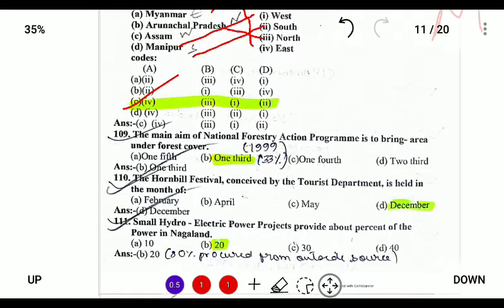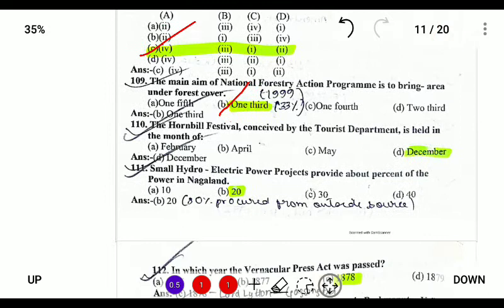The main aim of the National Forestry Action Programme is to bring the area under forest to one third. It was decided in 1999 to bring the forest in India up to 33% of the total area of India. Next, the Hornbill Festival, conceived by the Tourism Department, is held in the month of December. So December 1 to 10 is the correct answer.